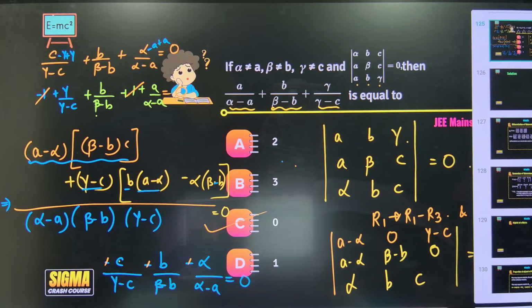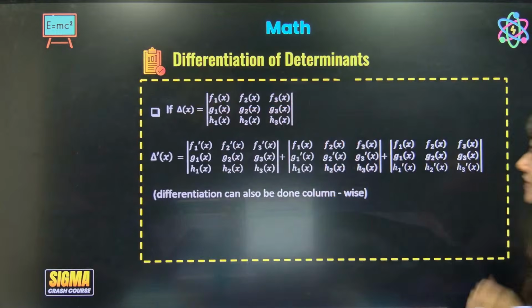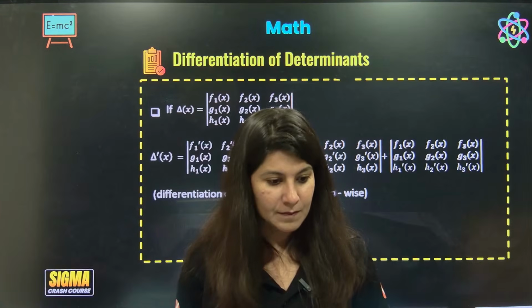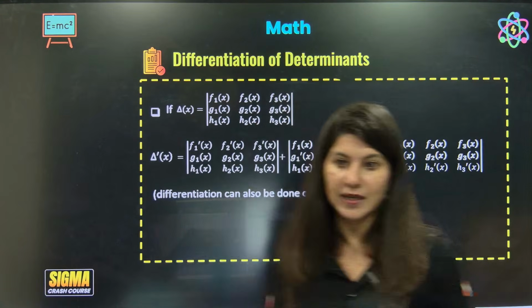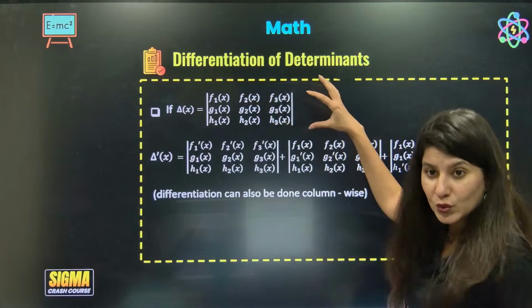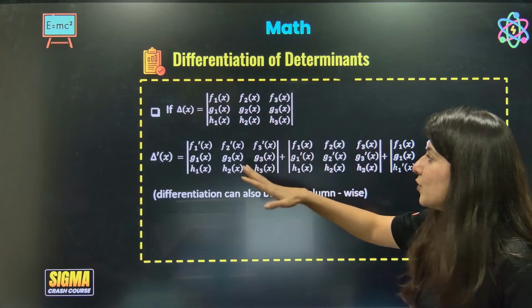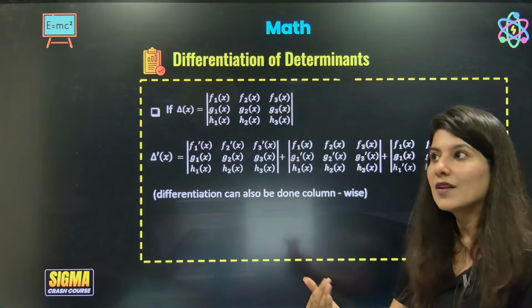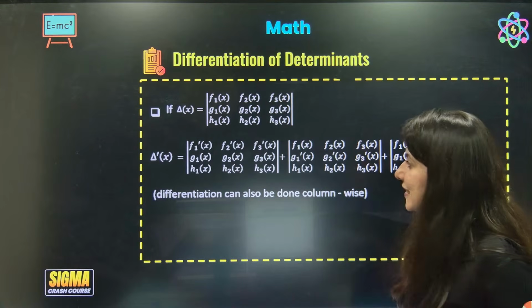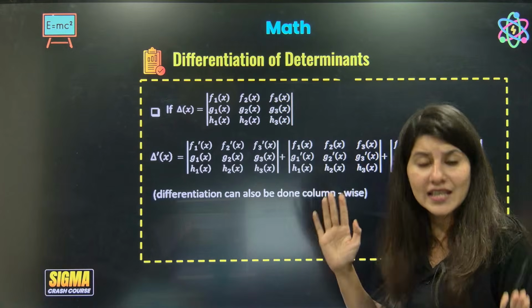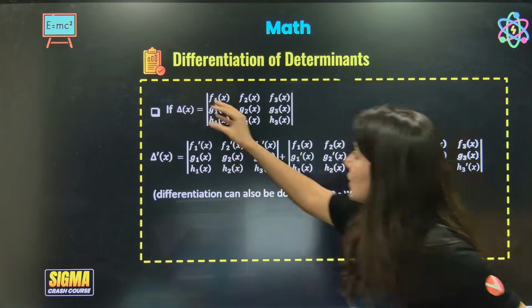Differentiation of determinants. Suppose a determinant is given to you, and you have to differentiate that. All you have to do is differentiate along row wise or column wise. Let's see, very simple step. I think differentiation of determinants is the easiest thing in the determinant. So just differentiate.